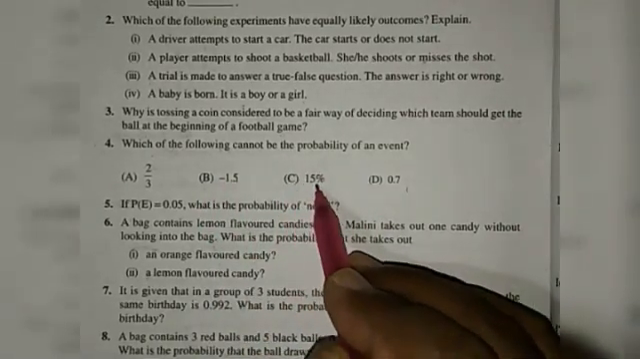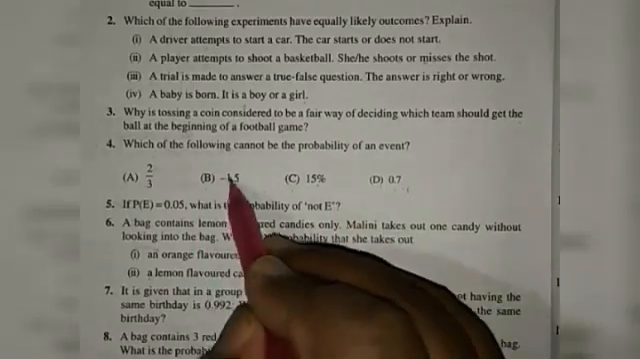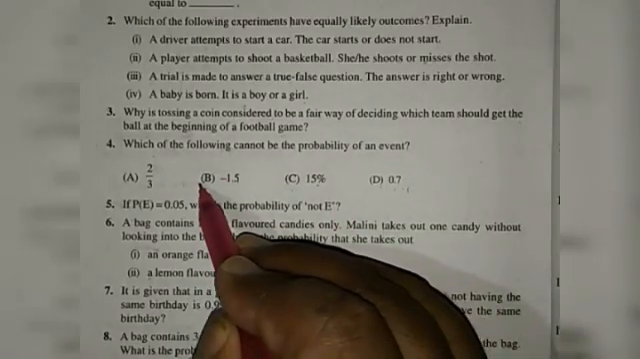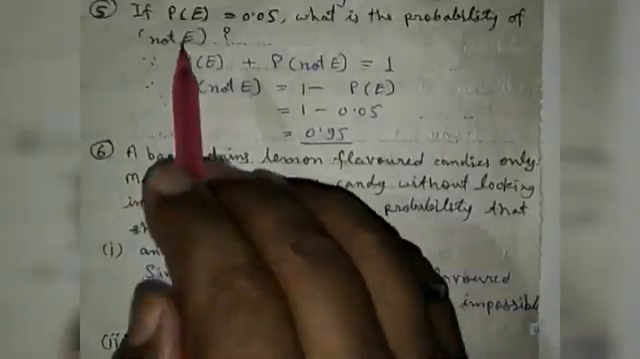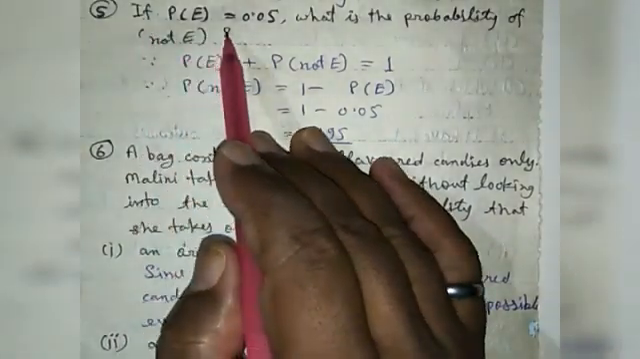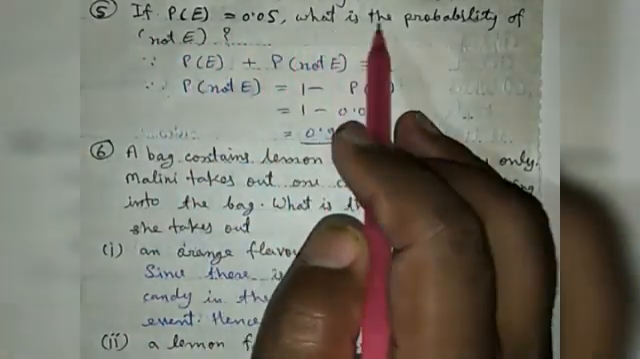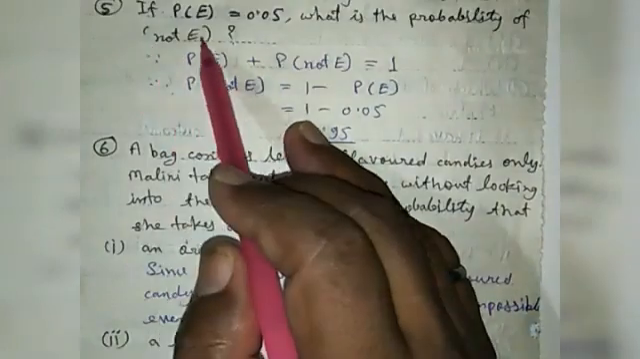In C, it is 15%. It is possible in percentage form. And in D, 0.7, which is less than 1. So it is also possible. Only B is not possible. So answer is B. In question number 5, if PE equal to 0.05, what is the probability of not E?